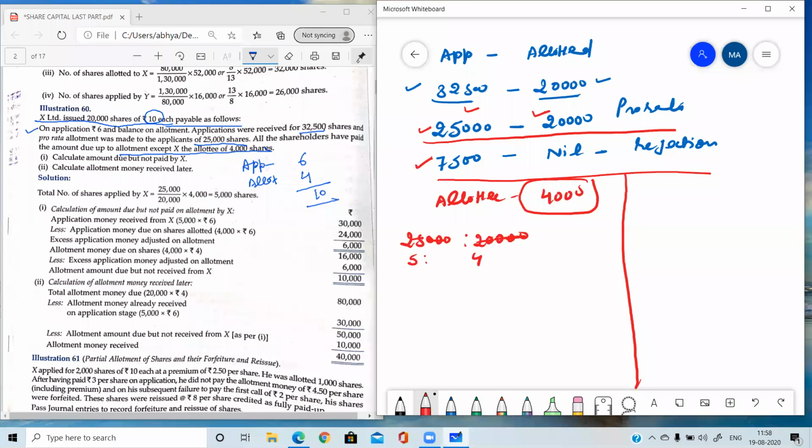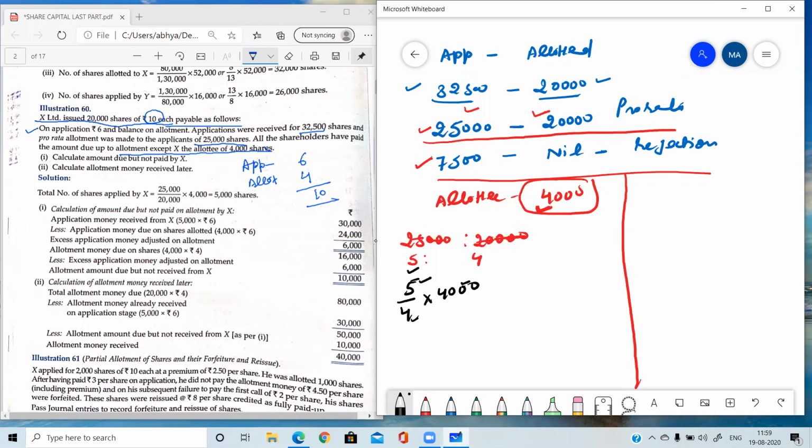So please find out the first step of the table. If the allotted number is 4,000, then please find out the applied number. The formula will be 5/4 into 4,000. And one trick I have told you: if we are finding out the applied, then it must be more than the allotted. Applied is always more than allotted in case of pro rata.